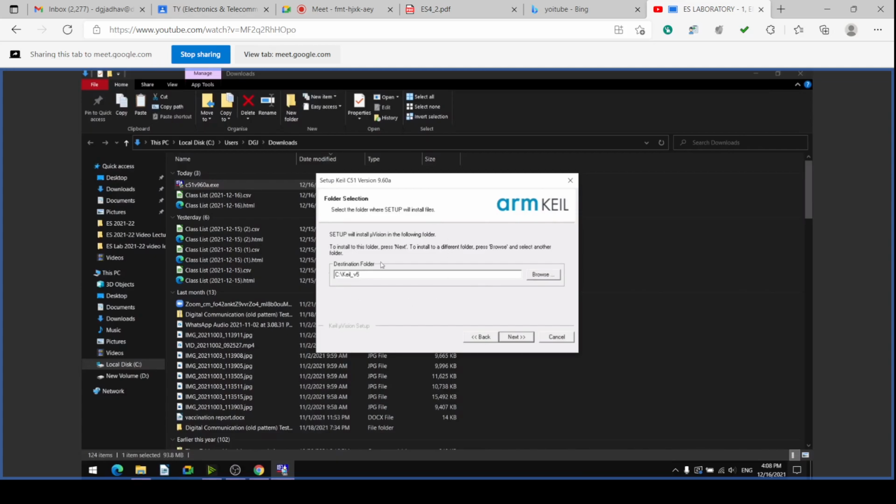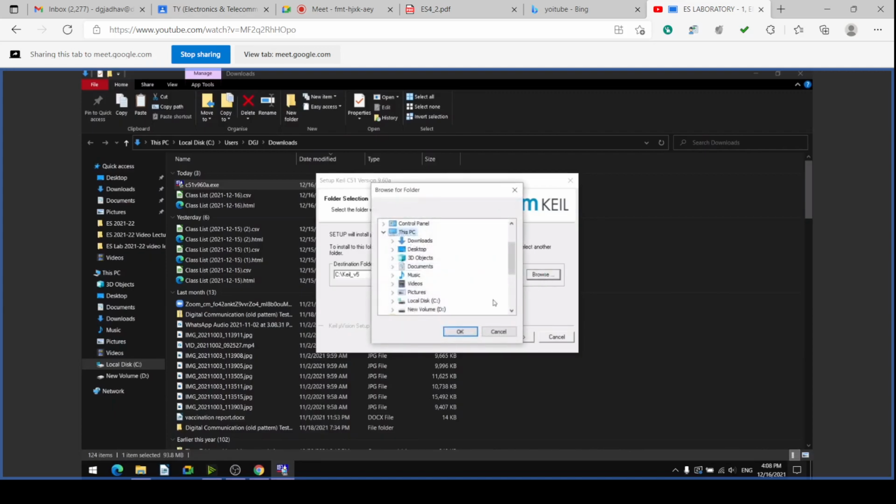It is already created by default in the C directory, because the operating system is in the C directory. If we want any other folder, or want to install to a different folder, then press the browse button, and you can create a new folder anywhere.